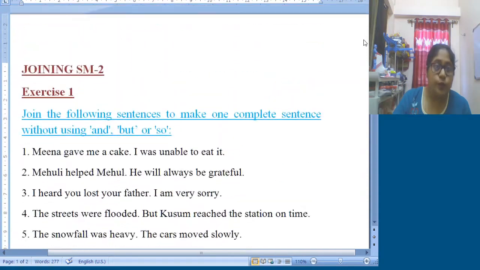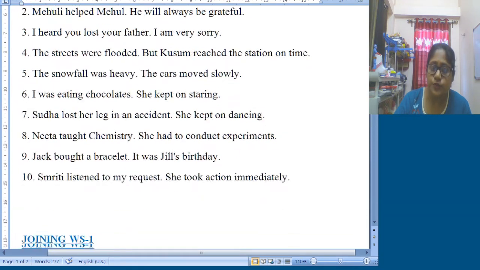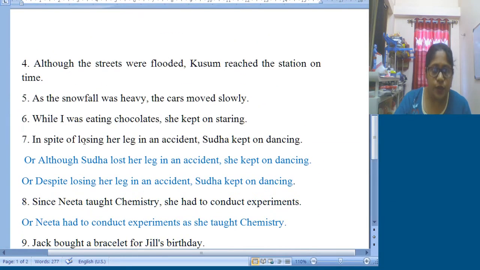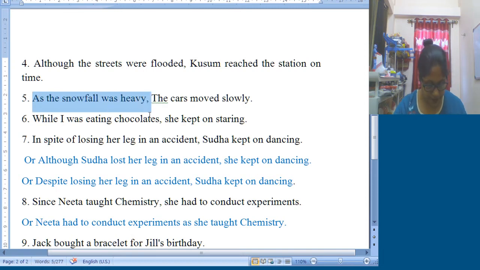Now the next one is number 5. The snowfall was heavy, the cars moved slowly. So, as the snowfall was heavy, the cars moved slowly. Or the cars moved slowly as the snowfall was heavy. So here we get one instruction from the council that whenever you are joining sentences with as, try to use it in the middle. That's why I kept it like this.